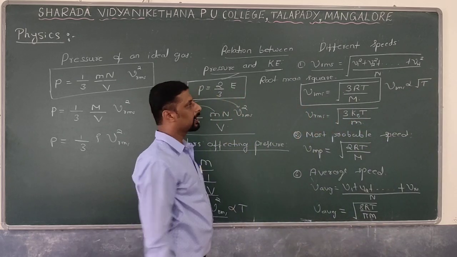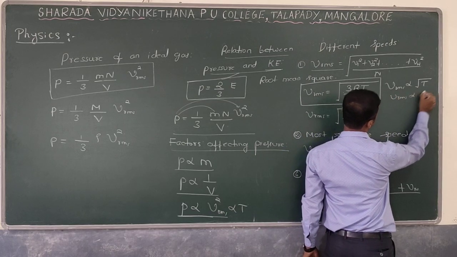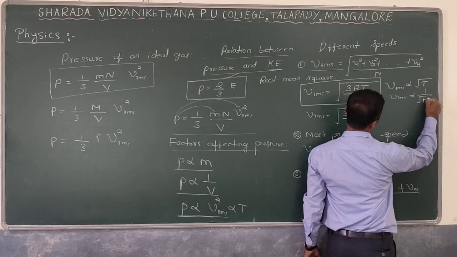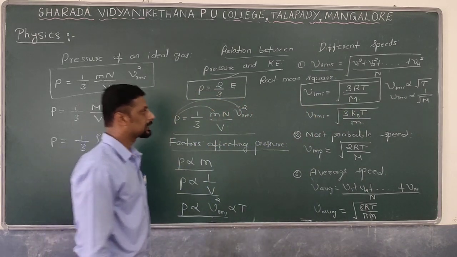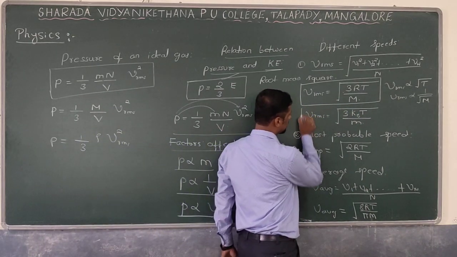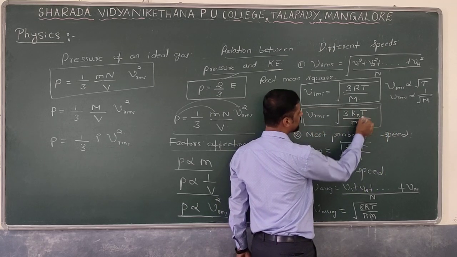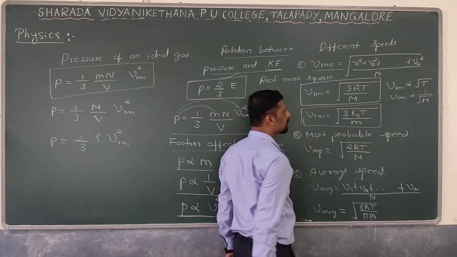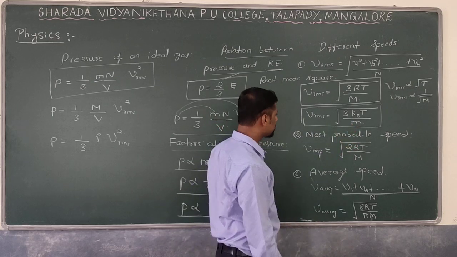How is it related with mass? VRMS is inversely proportional to the square root of the mass of the gas. As the temperature increases, RMS speed also increases. It can also be written in this form: VRMS is equal to root of 3 kBT divided by m, where kB is the Boltzmann constant, and small m is the mass of a single gas molecule.